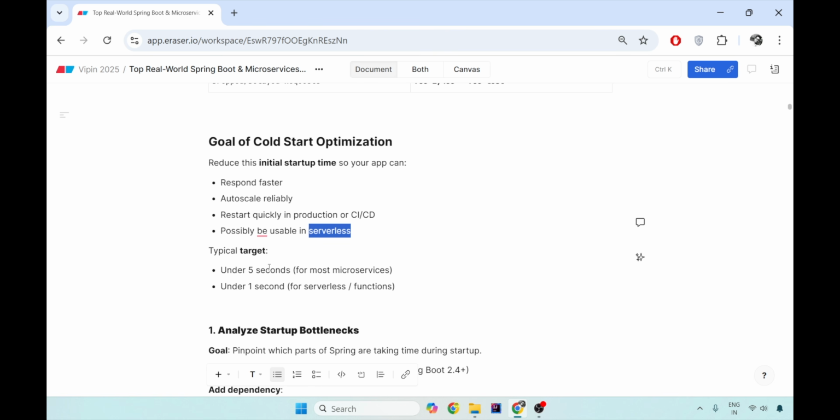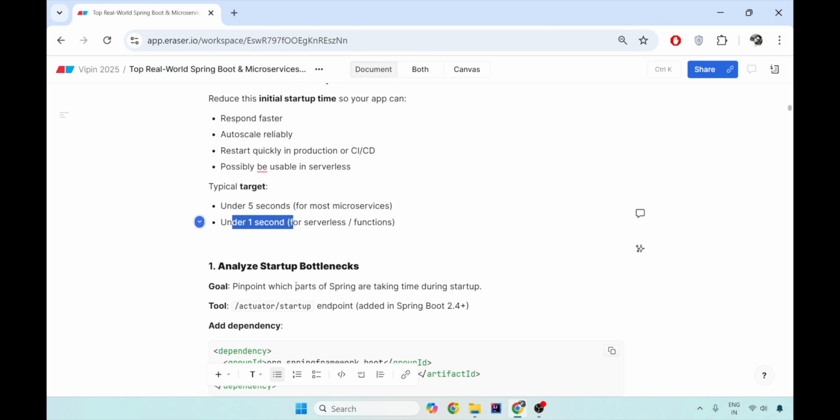So typically the target for a microservice with a good cold start optimized application is that it should start within 5 seconds. And to become an eligible candidate for serverless or functionless architecture like AWS Lambdas, you have to keep your cold start optimized under 1 second.